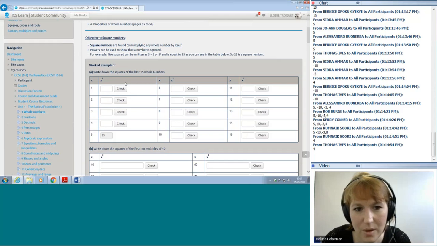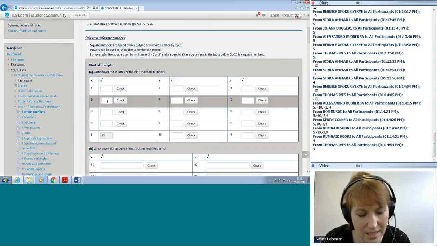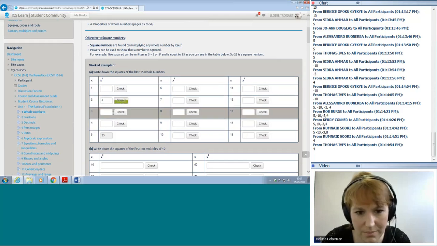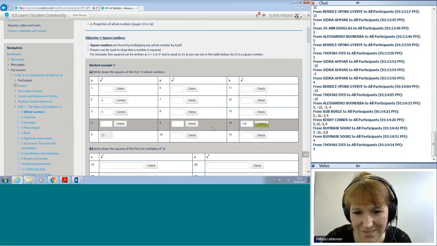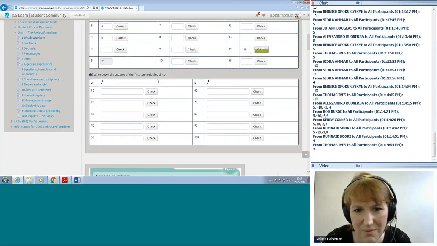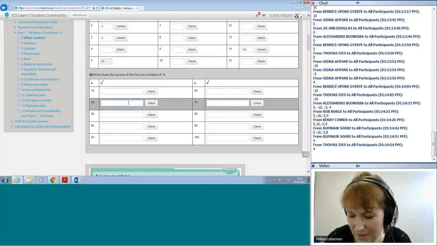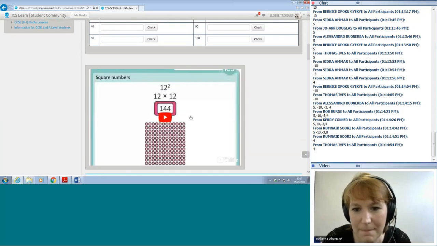So if x is 2, x squared is 4. Check. If x is 3, x squared is 9. Check. So just go through and fill in the numbers. Do you remember what this one is? 196, check. And the squares of the first 10 multiples of 10, have a go at that. Think about what those might be. So 20 times 20 is 400. And so you can go through and check these, but it will go through all the answers here. So if you want to see the answers, press play, and there's a video there which goes through the answers.